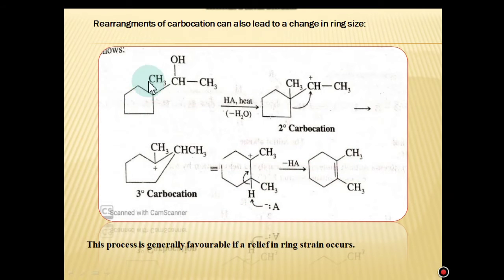Here the ring size is 5-membered. Now the ring size is 6-membered. This process is generally favorable if a relief in ring strain occurs, and you know that 6-membered rings are highly stable compared to any other ring size.